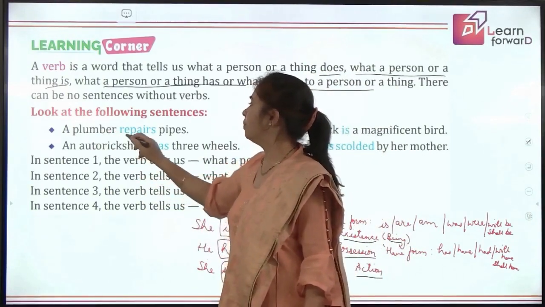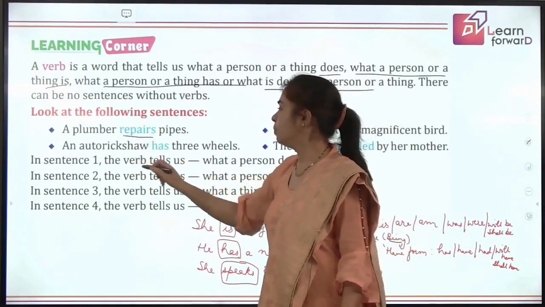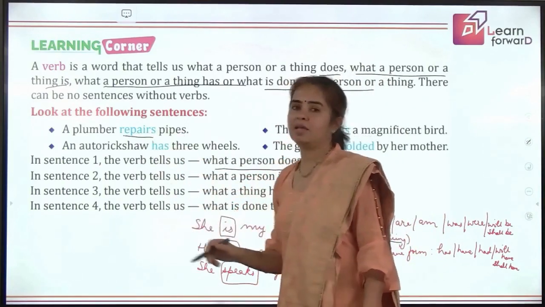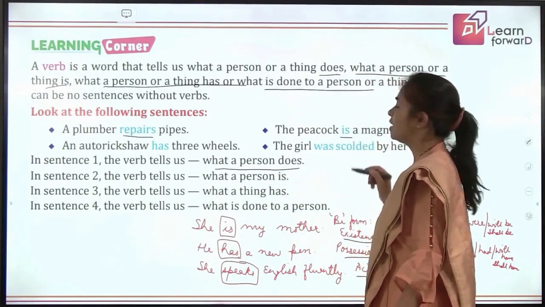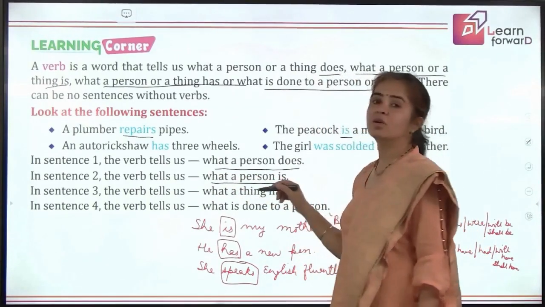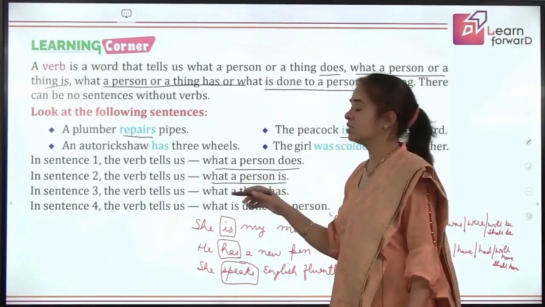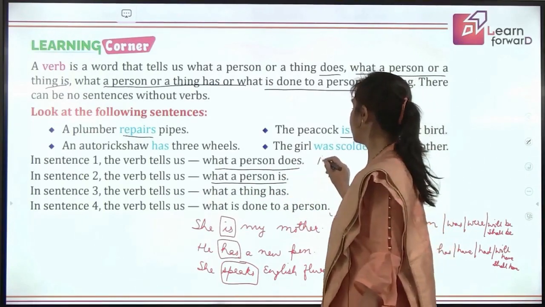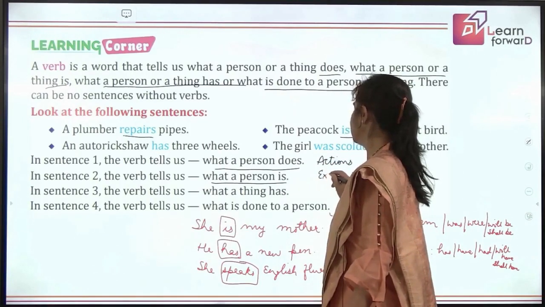So, if I say a plumber repairs pipes, this is an action. Next, my question will be, what does a person do? He repairs pipes, right? So this is action. In the second sentence, I say a peacock is a magnificent bird. So what is being done in the second? What a person or the peacock is, the bird is. That means what the noun is, we can say. So we are telling what this peacock is. This shows existence.